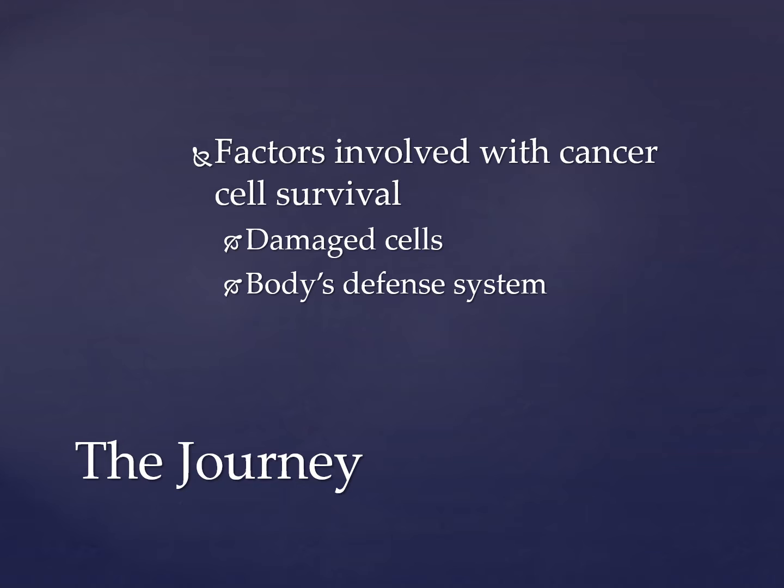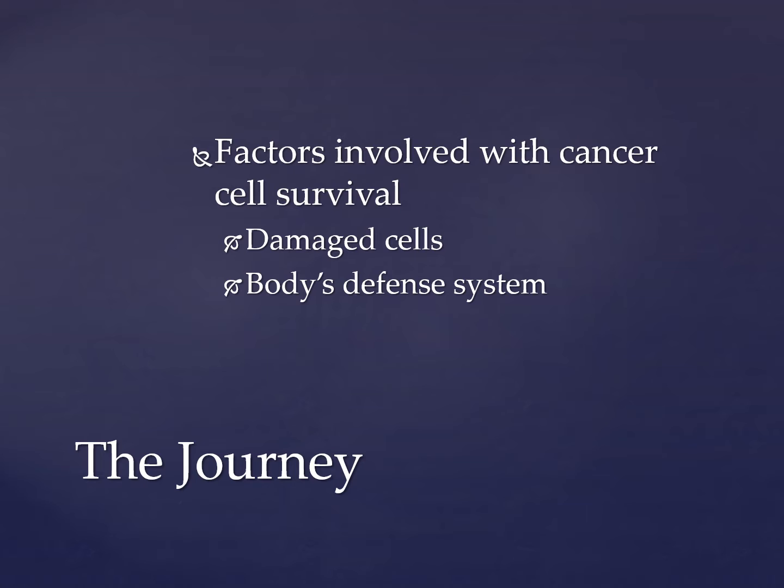As cancer cells move throughout the body, there are many factors involved with their survival. While they're on this journey to find a new site to start creating a new tumor, cancer cells can become damaged as they travel through tight passageways in our blood vessels, and they bump into other structures or other cells, and this can damage the cells, which can ultimately lead to the cell's death.